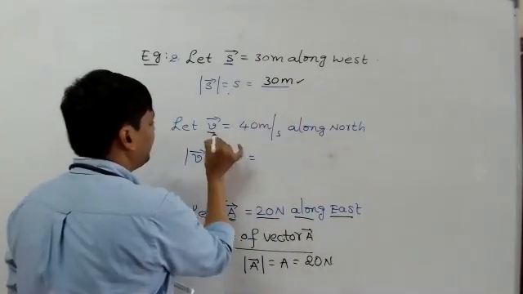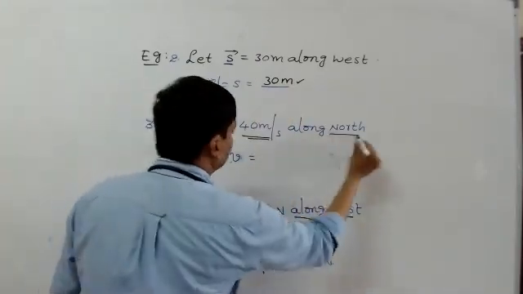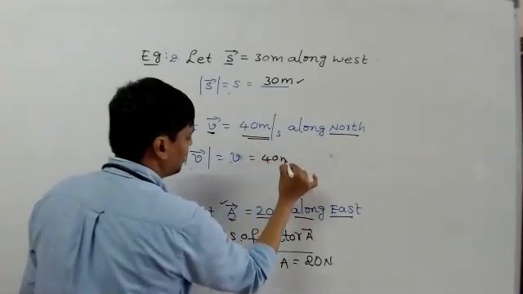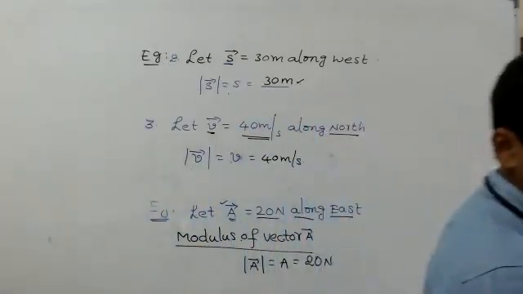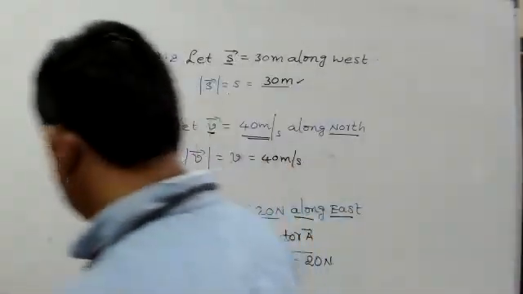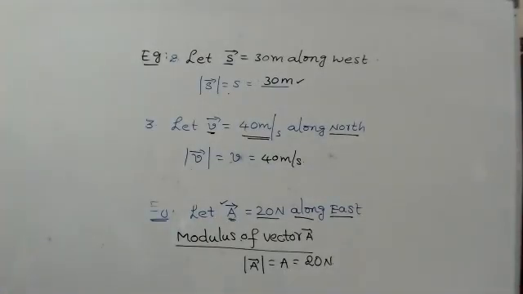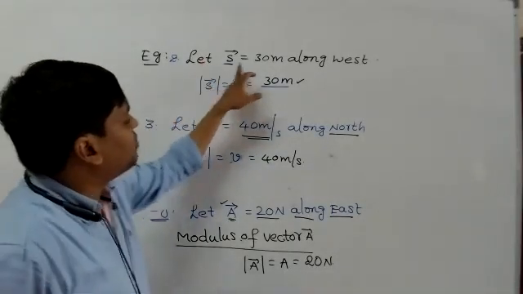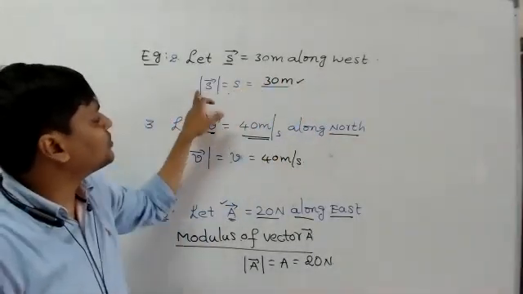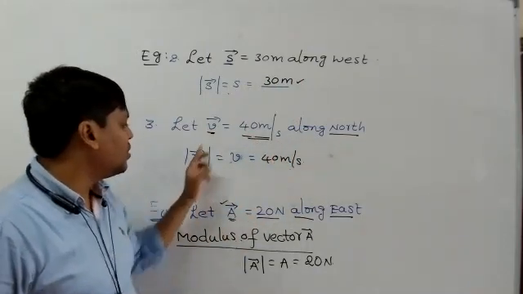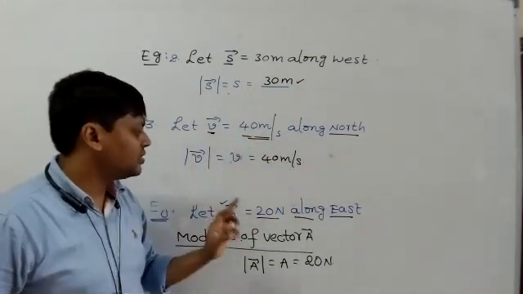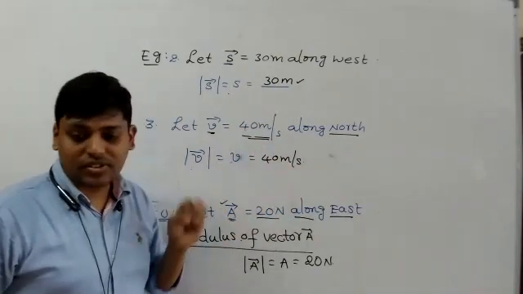Let V bar equal to 40 meter per second along north, then the magnitude of the velocity vector, or velocity simply, is 40 meter per second. Okay, simply keep that in mind.